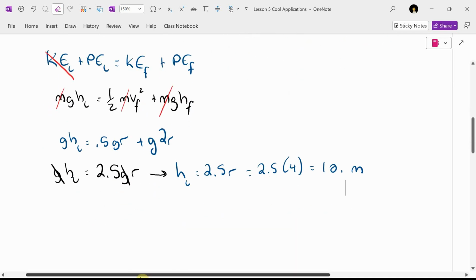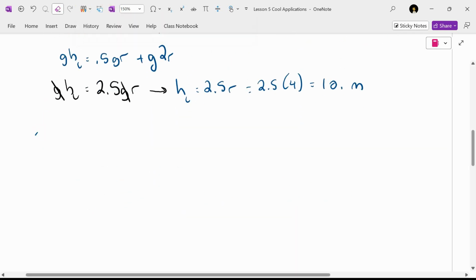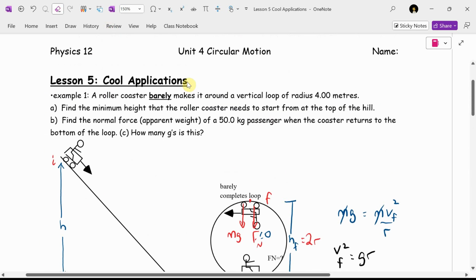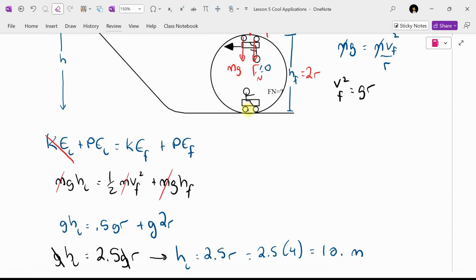Callum, what does the second part want me to find? Part 2. Where does it want me to find the normal? The question tells me, I'm pretty sure. I think it does. Bottom. Yeah. It wants me to find the normal force right here. Okay.